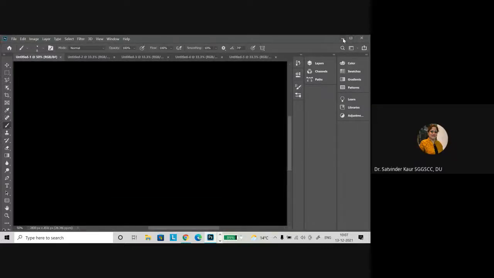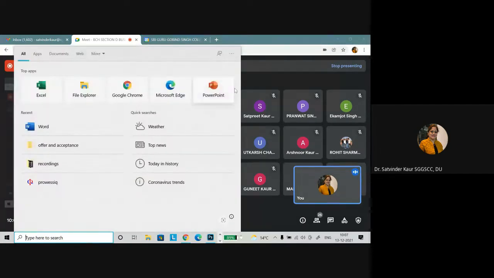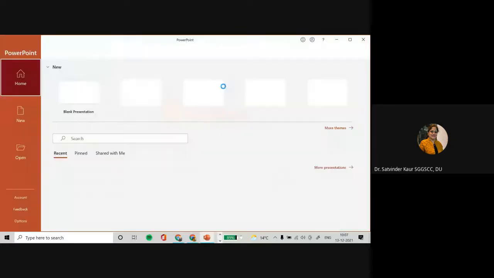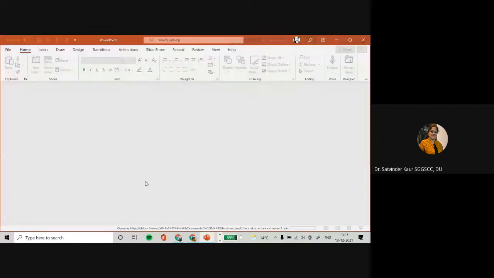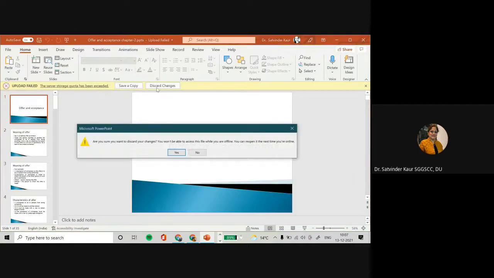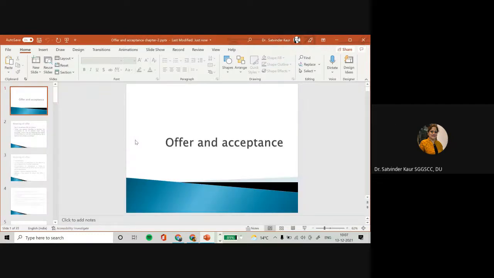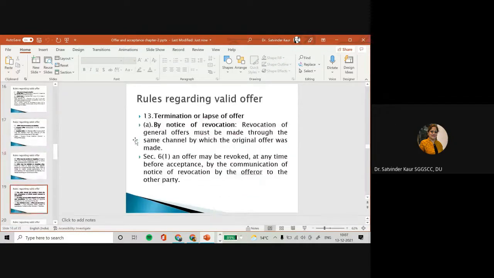So, my dear friends, today we are going to discuss the valid requisites or the requirements of valid acceptance. If we talk about the earlier topic, there we have covered the offer and the situations or circumstances where the offer gets terminated. I hope that particular concept is clear to all of you up till now. Let's start with the rules of valid acceptance.